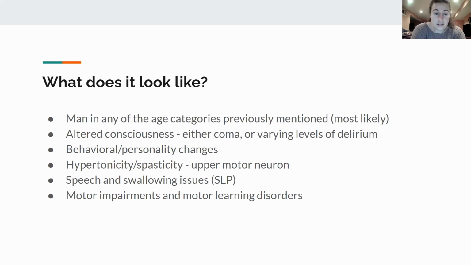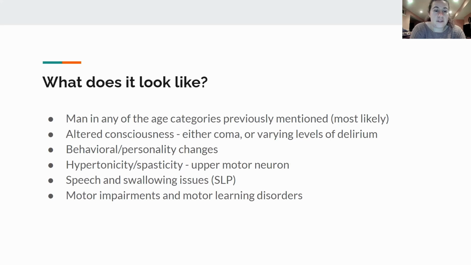So this is where our interdisciplinary fun things come in. And we love our SLPs. We love our speech people. They are awesome. I love my speech therapists that I work with. They're killing it. So we definitely want to be using them when it comes to a patient like this.